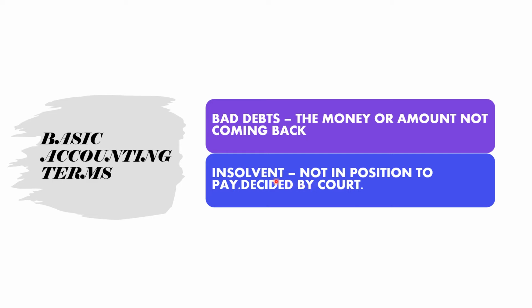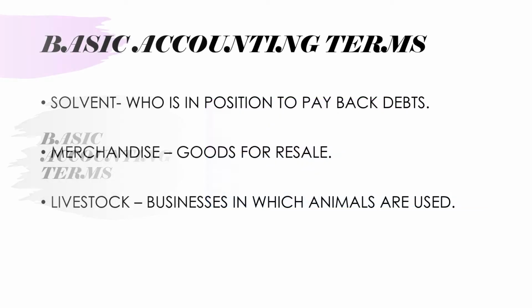They'll just say that they are insolvent. Now, what do you mean by solvent? Someone who is in a position to pay back the debts. They may take time, but they'll be paying back to us. So they are called solvent.